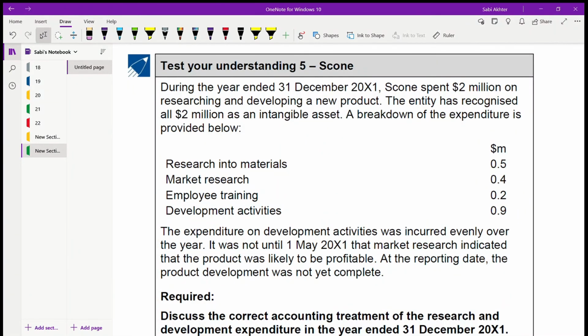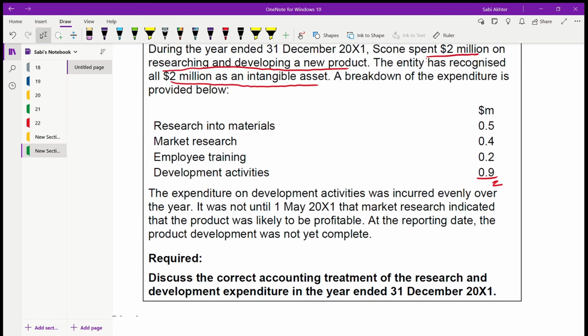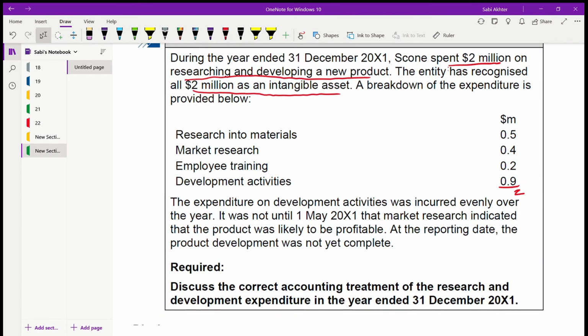Now let us go to understanding 5. During the year ended 31st December 2001, the entity spent 2 million on researching and developing a new product. The entity has recognized all 2 million as an intangible asset. They have given the breakdown of how they got that 2 million: 0.5 on research, material, market research, employee training, then development activities. Together it is 2 million. The expenditure on development activities was incurred evenly over the year.